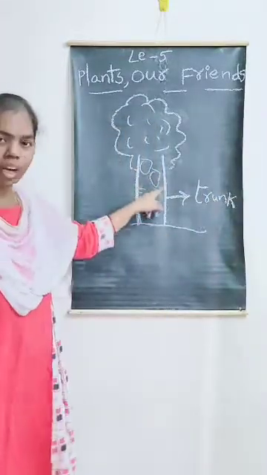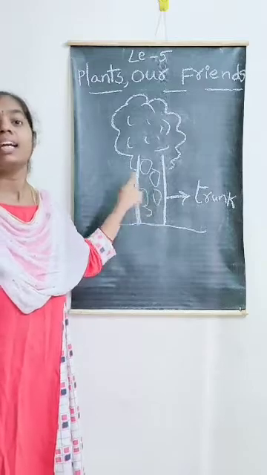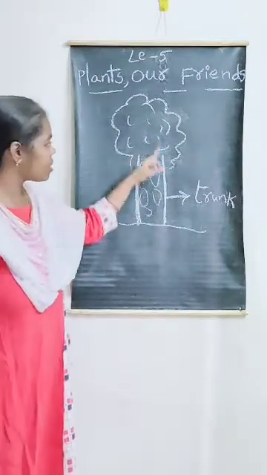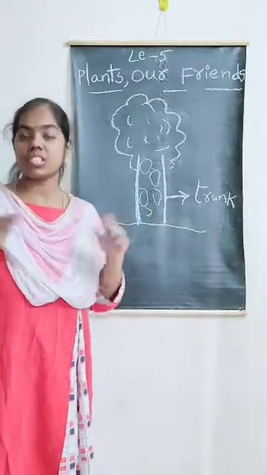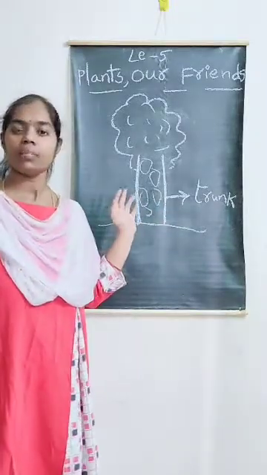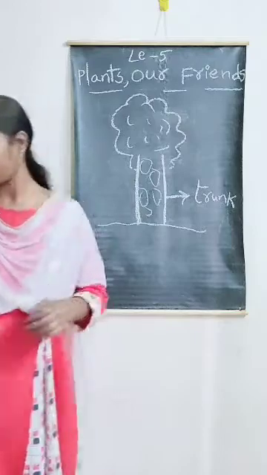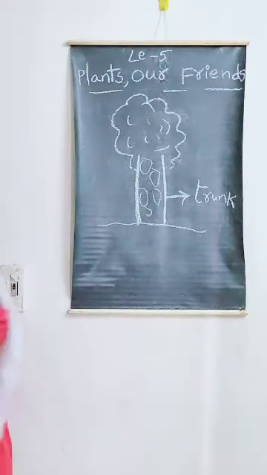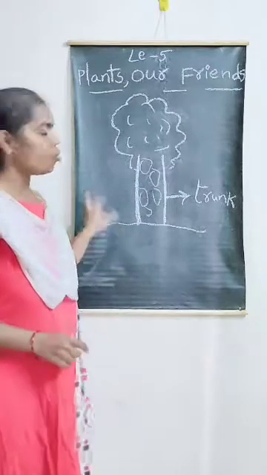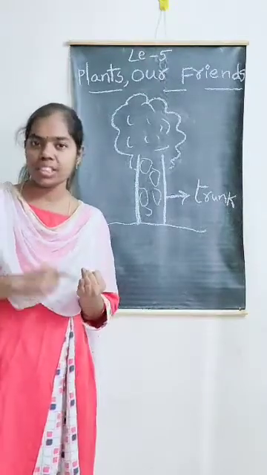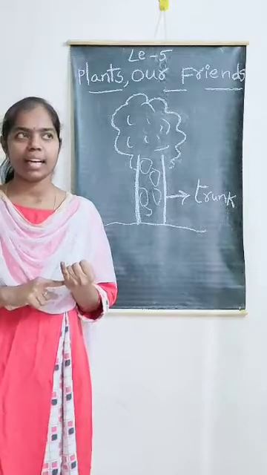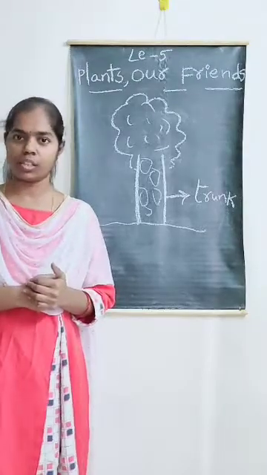This tree also has so many branches. For example, mango tree, peepal tree, banyan tree, coconut tree and palm tree.